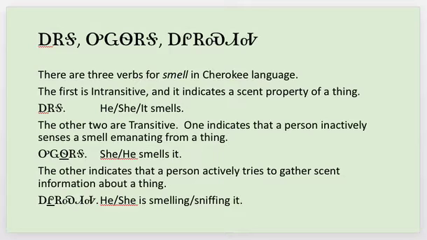One indicates that a person inactively senses a smell emanating from a thing or a person. Uwaushanga: she or he smells it. The other indicates that a person actively tries to gather scent information about a thing. Ashantiha: he or she is smelling or sniffing it.